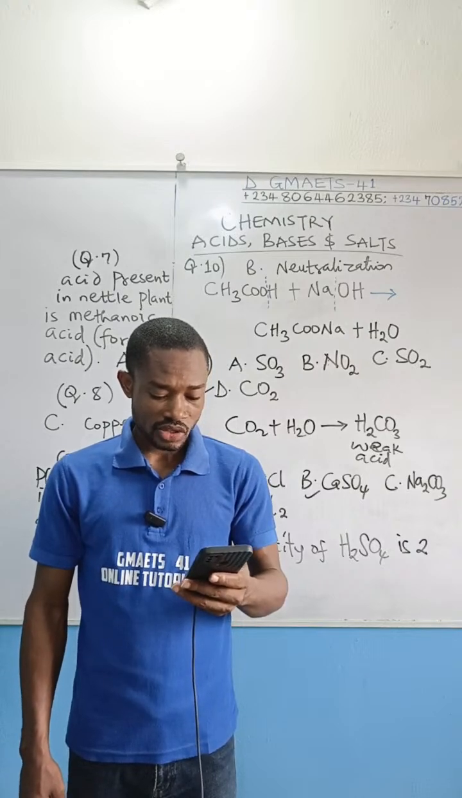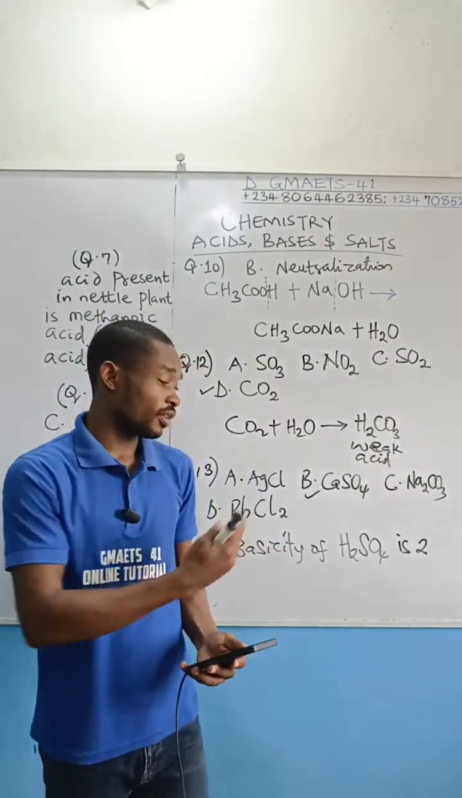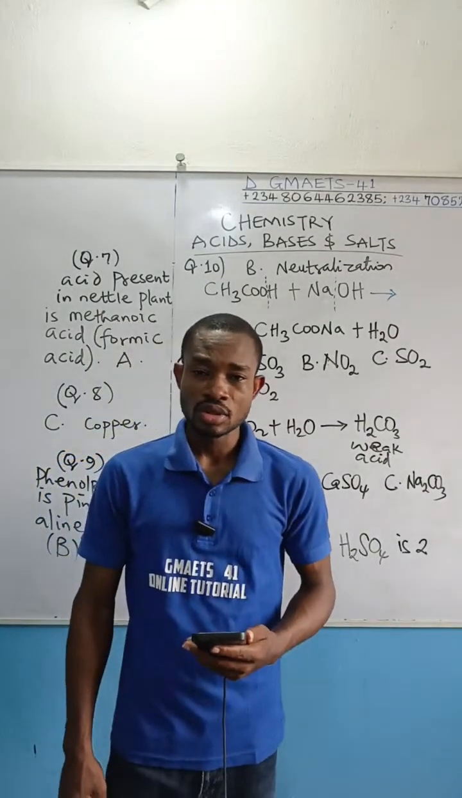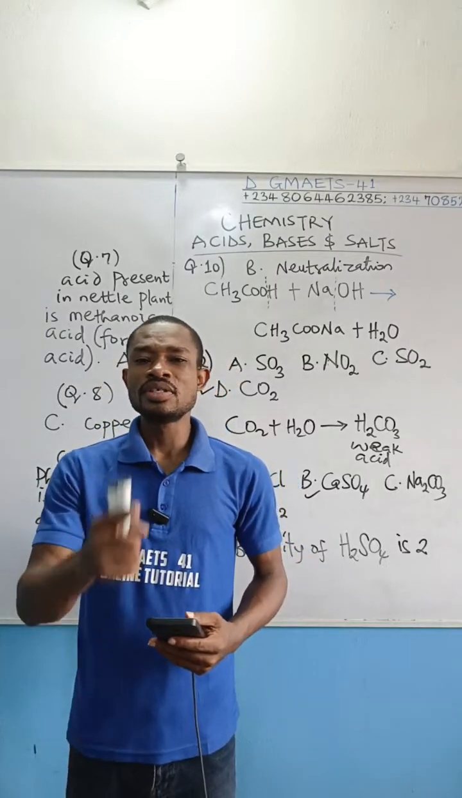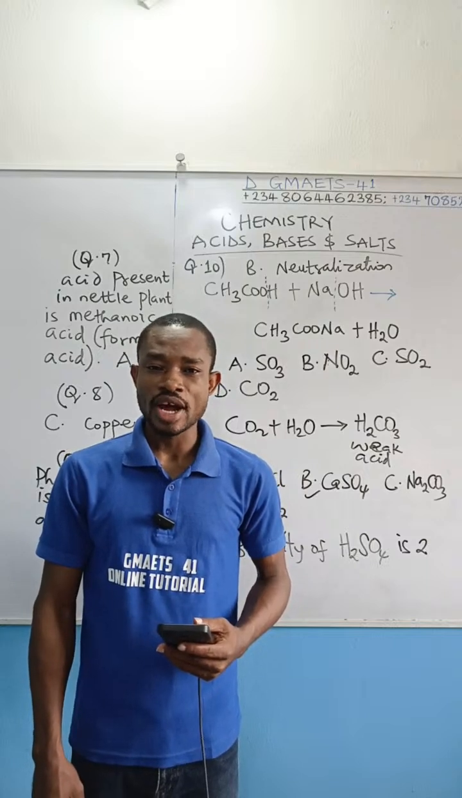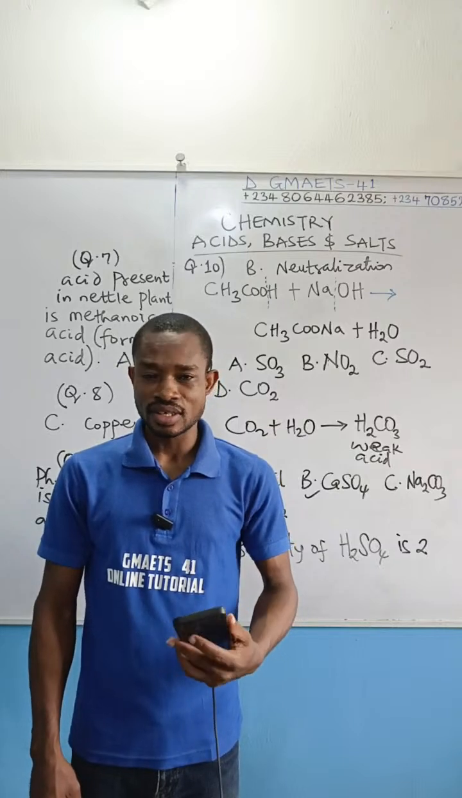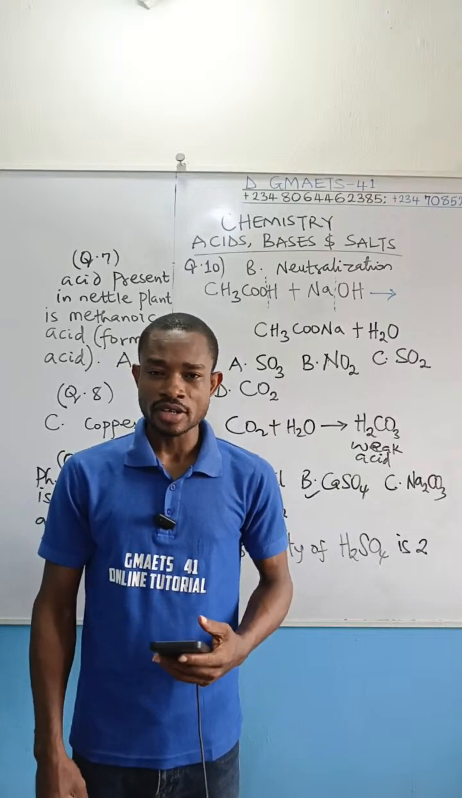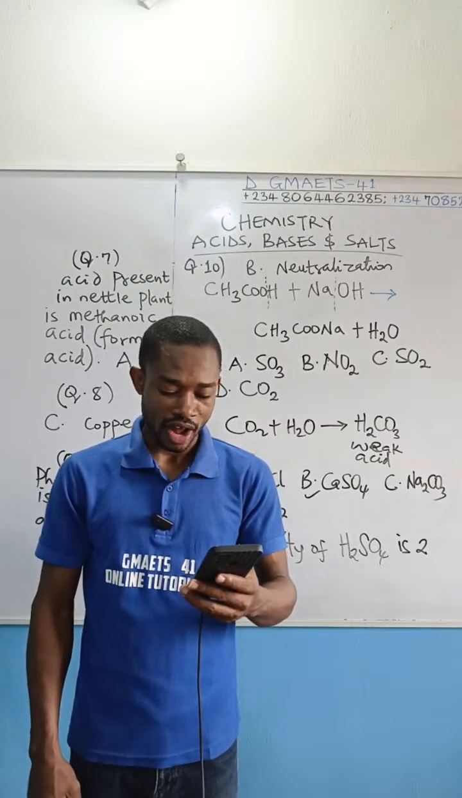All right, Mary Cynthia, you said it's 2. That's great. Mary Cynthia already dropped the basicity of tetraoxosulfate 6. It is 2, so none of the options provided is correct. Now, what is the basicity of trioxonitrate 5, HNO3? Drop your answer in the comment section.